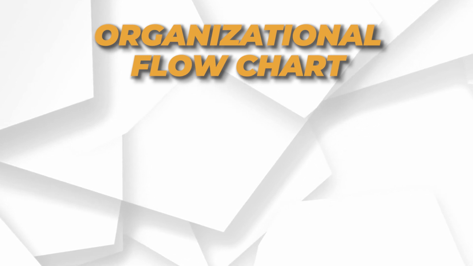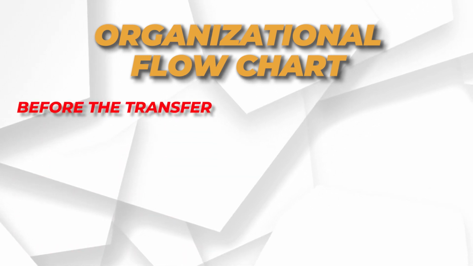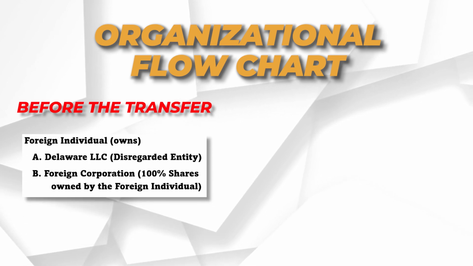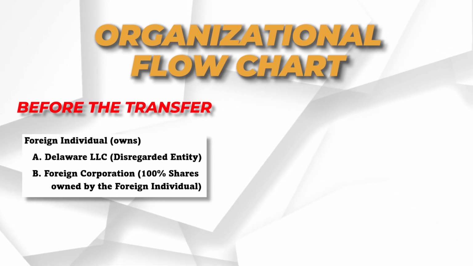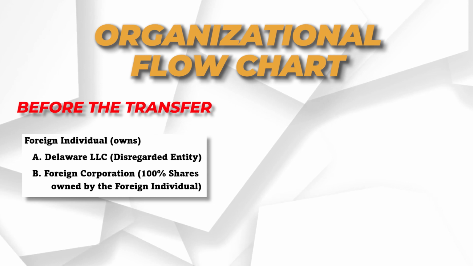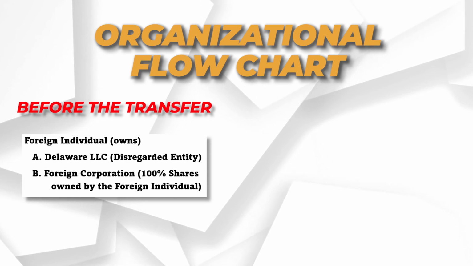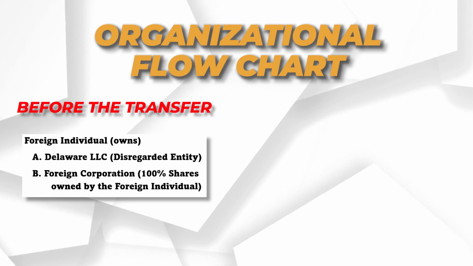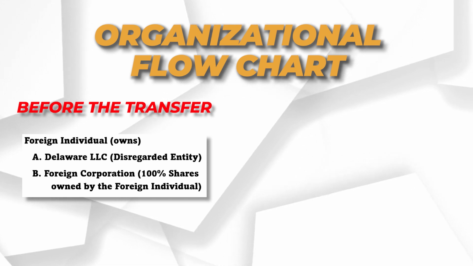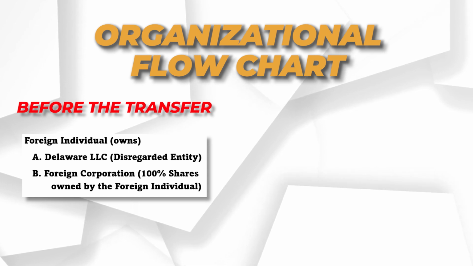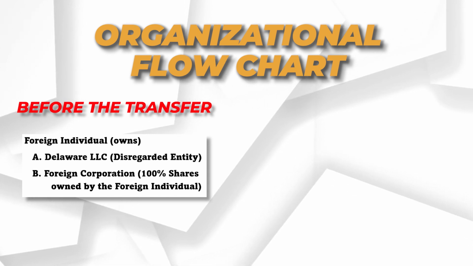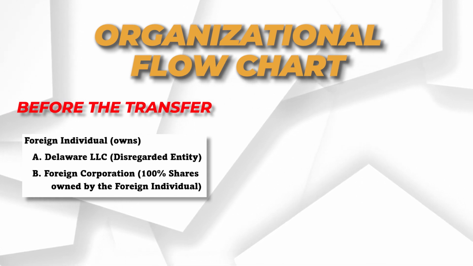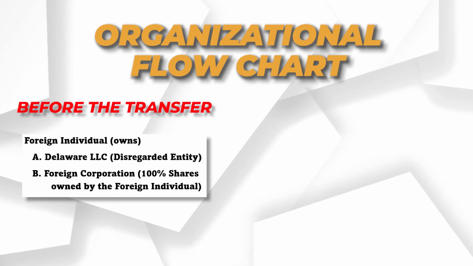So we'll look at the organizational flowchart before the transfer. Before the transfer, we know that the foreign individual owns a Delaware LLC, which is a disregarded entity, and he also owned B, a foreign corporation. 100% of those shares were owned by that foreign individual. This is before the transfer we're talking about. Now let's go to after the transfer.